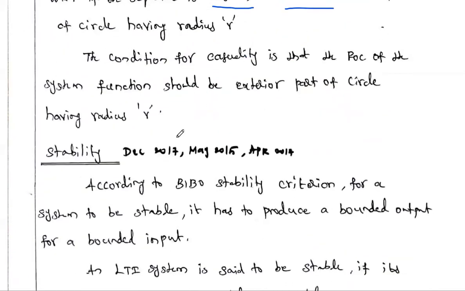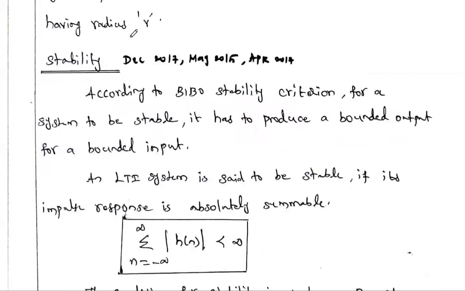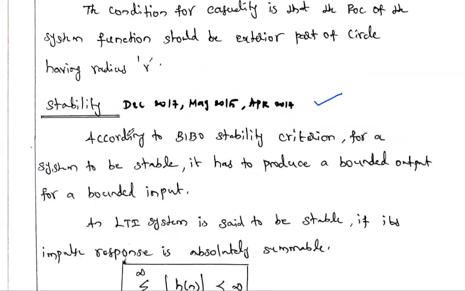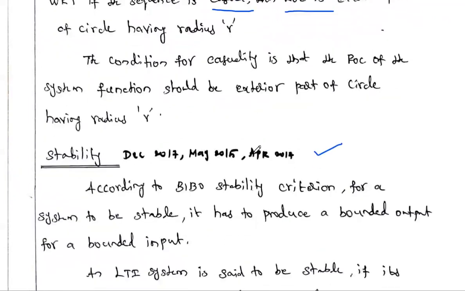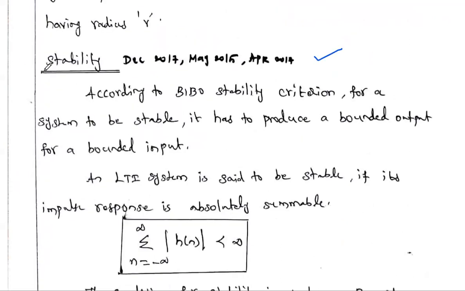Then stability. What is stability? You see the stability question, December 2017 and April 2017. This is also an important 2-mark question. Sometimes causality and stability are asked combined; sometimes they ask what is the condition for stability of DT system, and what is the condition for causality of DT system, as separate questions also. So what does stability mean? Stability is the condition to check whether the given system is stable or not.